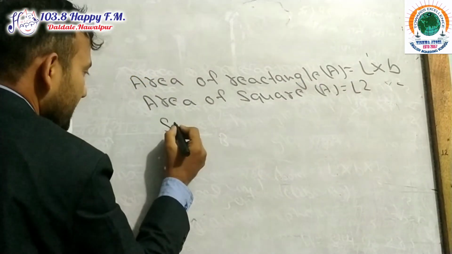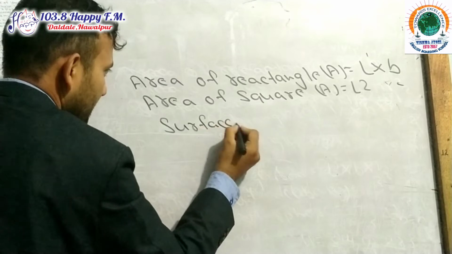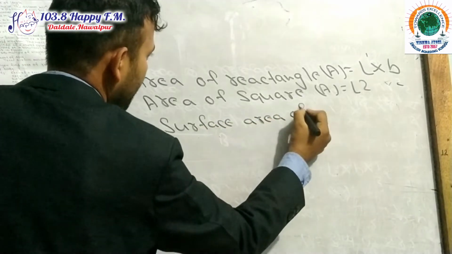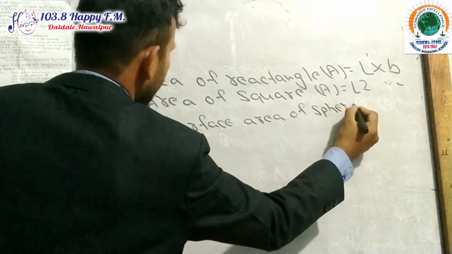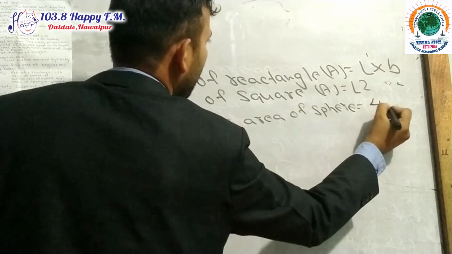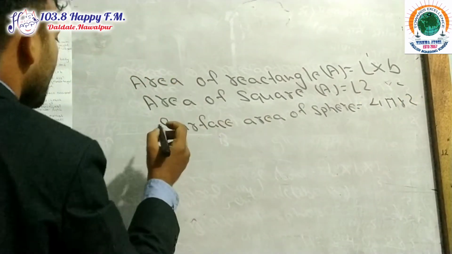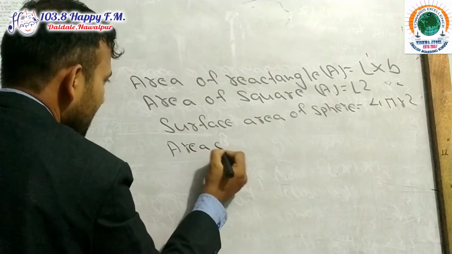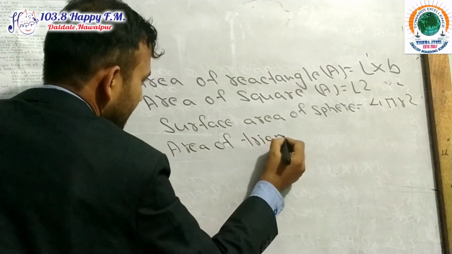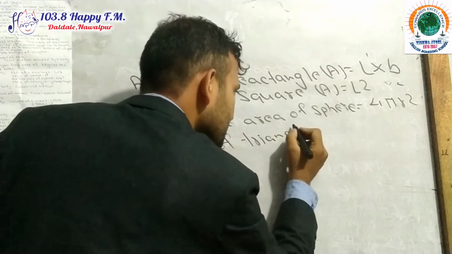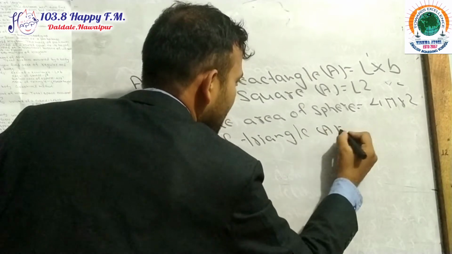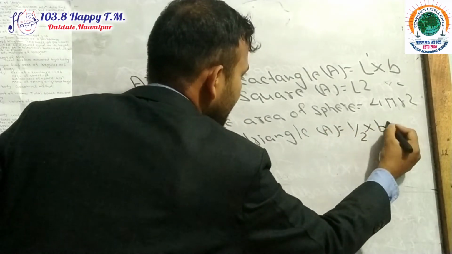Surface area of sphere, 4 pi r square. And area of triangle, A equals 1 upon 2 into base into height.